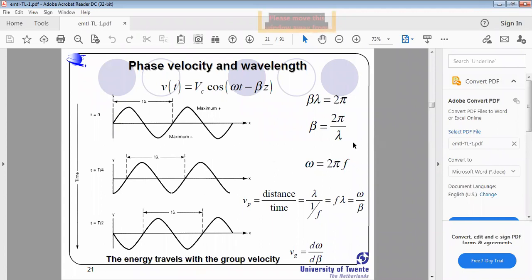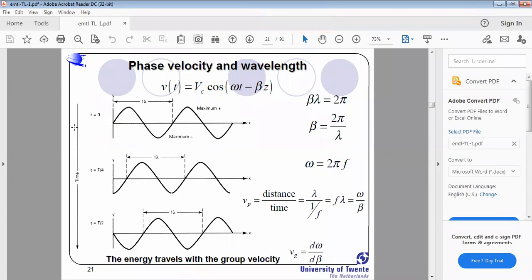See here, at t equal to 0, the wave travels like this, having some maximum and minimum, and its wavelength is 1 lambda. Wave number means, can you tell me the wave number for this lambda? Wave number is beta into lambda.